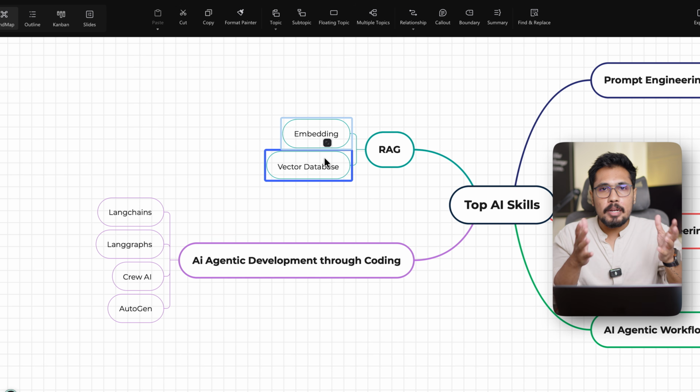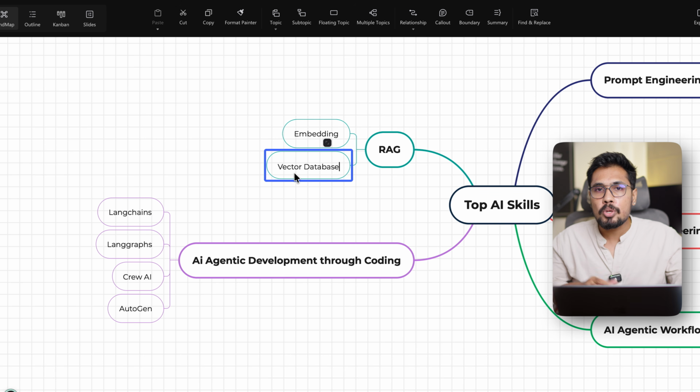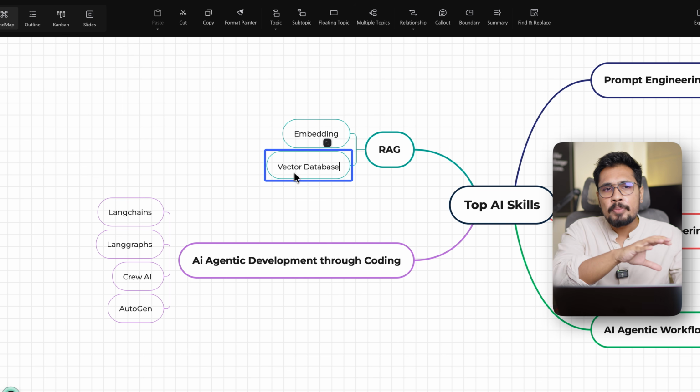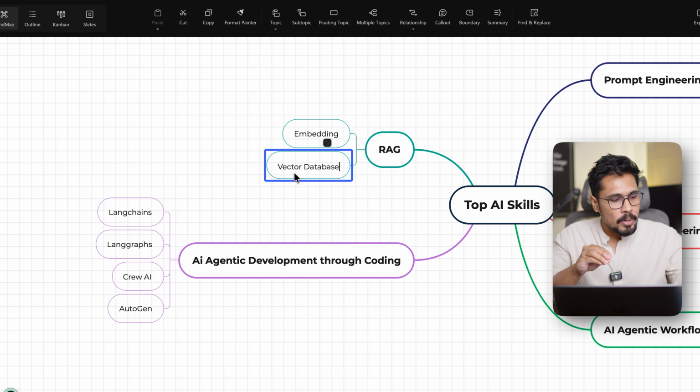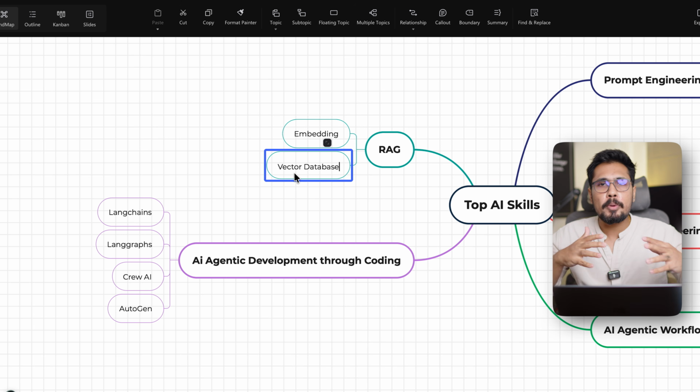Now we have regular databases like MySQL. In a regular MySQL database, you are able to retrieve the data with the help of SQL commands. We call it DQL, data query language. Here in the vector database, you're going to collect similar documents. For example, I'm asking what is Gen AI? I want to collect only data related to generative AI. Or I'm writing code and I want to get code only related to web development, or front end, or a database. In order to pull data only related to those particular divisions, you need to get only the similar documents based on the prompt someone has written, so the similar documents are extracted from a huge amount of external data.